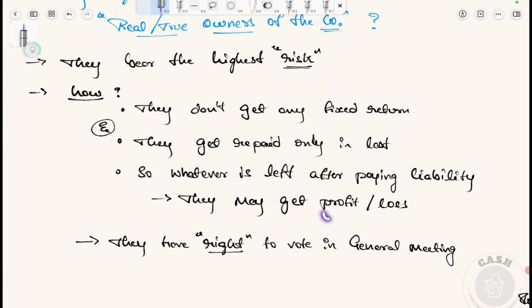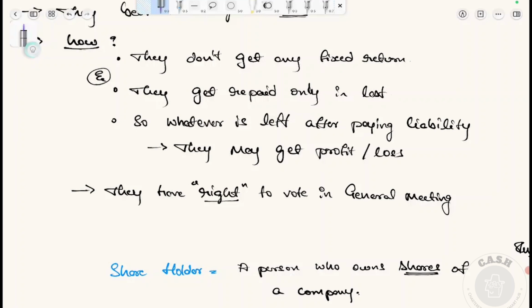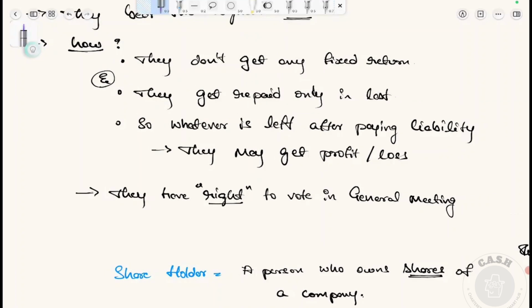They get profit if the residual is more than they invested. They will incur loss if the residual is less than they invested. They have a right to vote in the general meeting. So this right and all these conditions make them real owners.